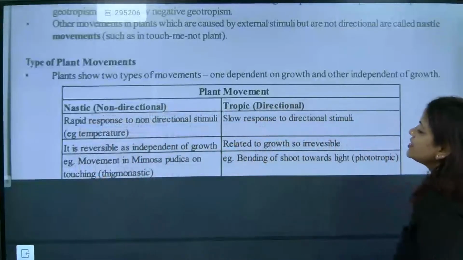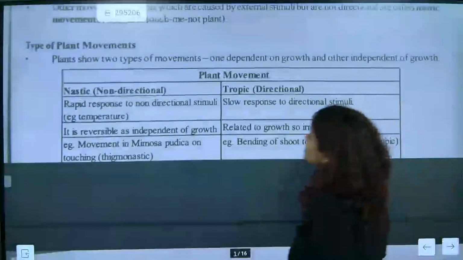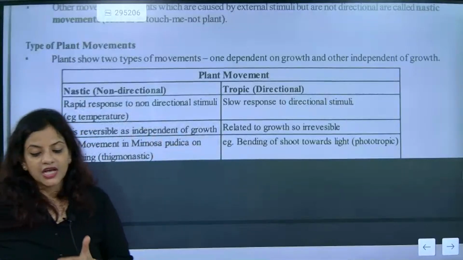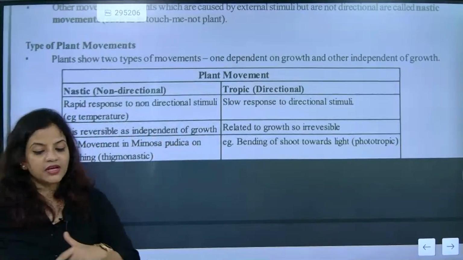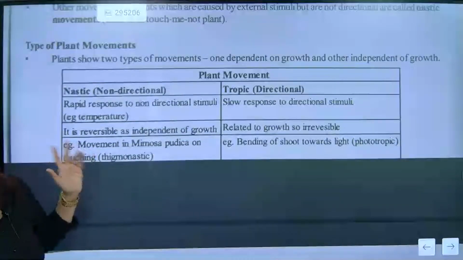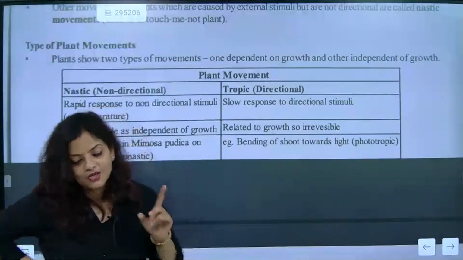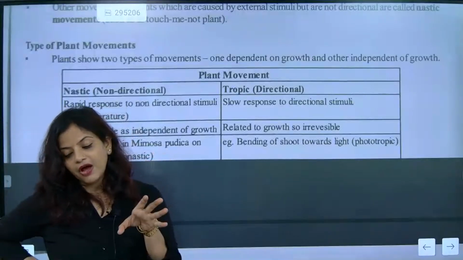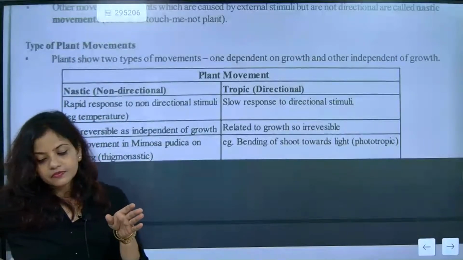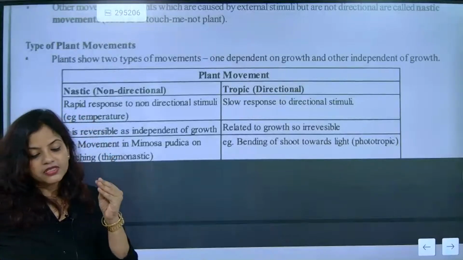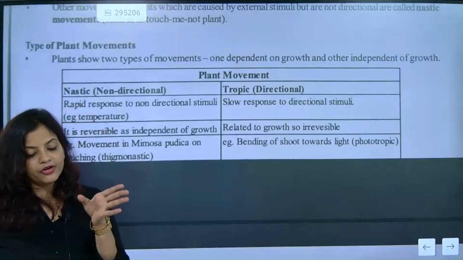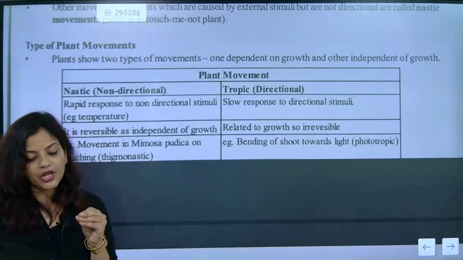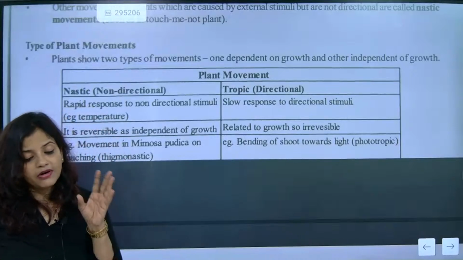Now look here. The third one: nastic is reversible and independent of growth, and tropic is irreversible. Tropic movements are irreversible. Movement in Mimosa pudica, the touch-me-not plant: when you touch it, because of the change in water distribution, the leaves will close. That's Mimosa pudica, the touch-me-not plant.